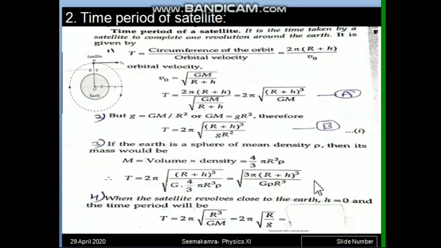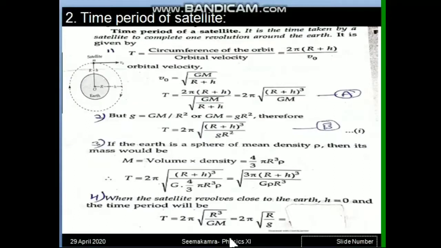So this is the third answer, but basically we use the first two formulas, in terms of capital G and in terms of small g. And if a case is asked, case means if the satellite is very close to earth, in all those cases when close to earth is shown, that means height is negligible. So what we can do, in our first formula also we can put h equal to 0.